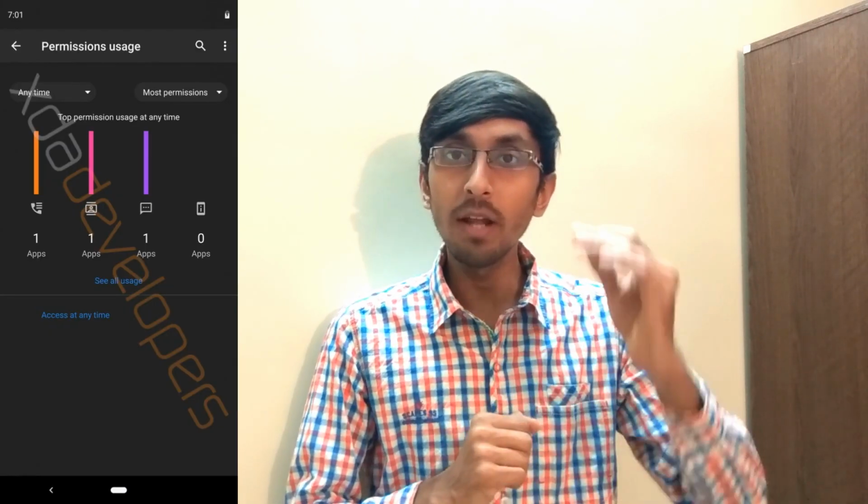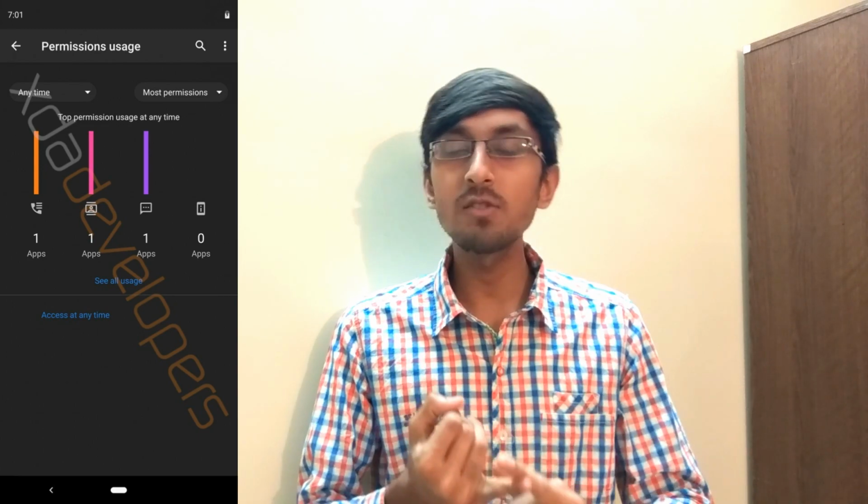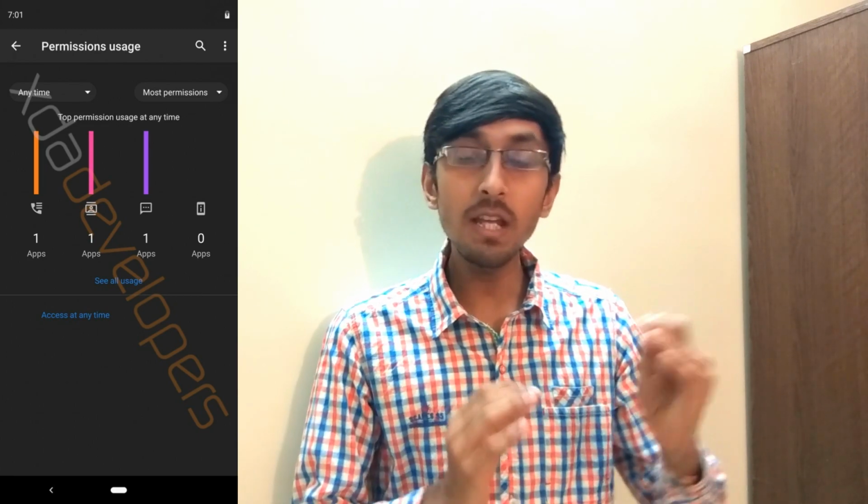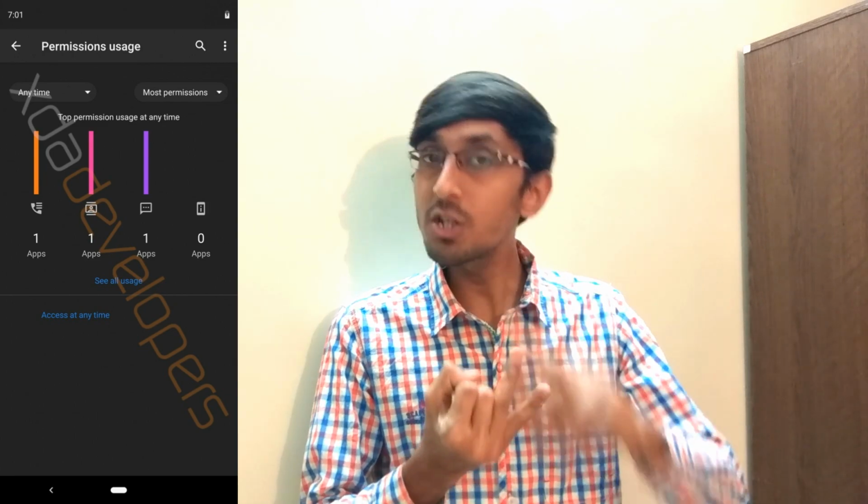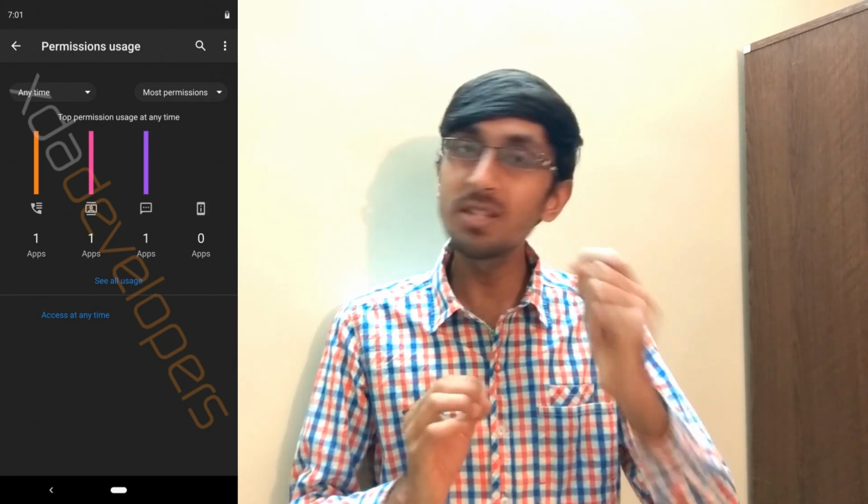And here in the Android Q, in the permissions of the different apps, the filter is also present. With the help of that filter, you can see which application has used which permission at what time of the day, which is really a great feature.